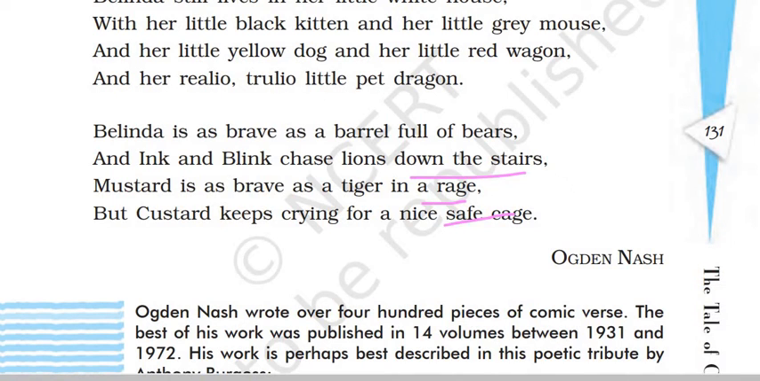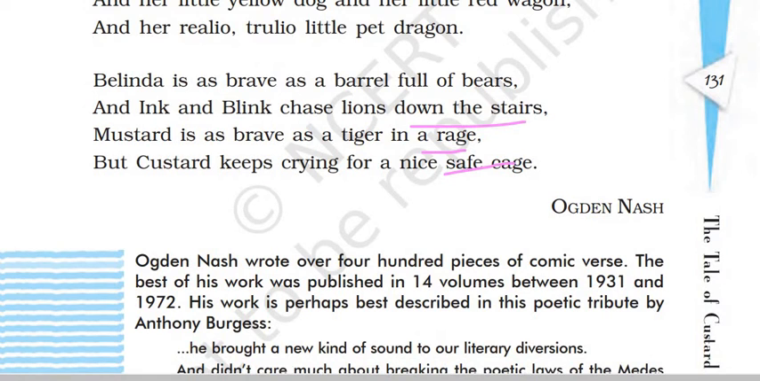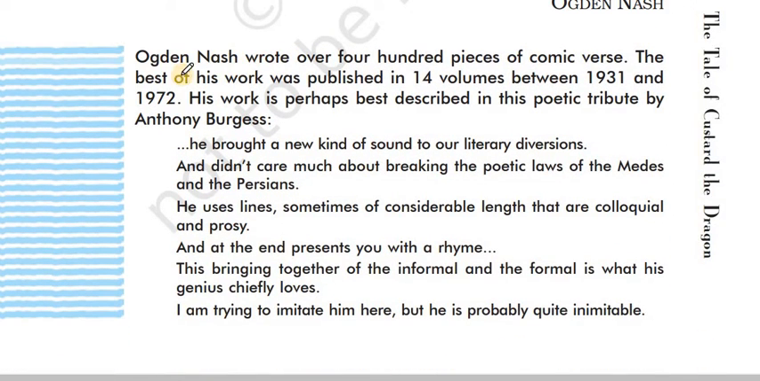So this poem is written by Ogden Nash. Let's read about the author here. Ogden Nash wrote over 400 pieces of comic verse. The best of his work was published in 14 volumes between 1931 and 1972. His work is perhaps best described in this poetic tribute by Anthony Burgess, probably another writer, who is describing the work of Ogden Nash.